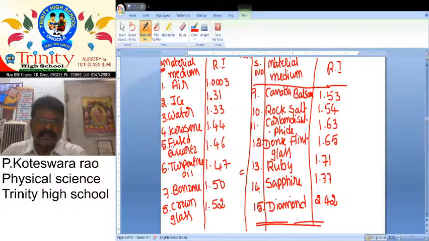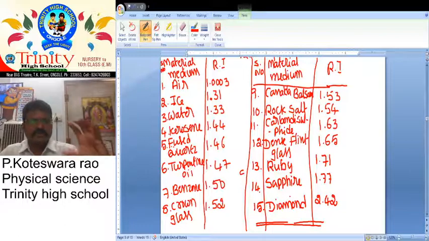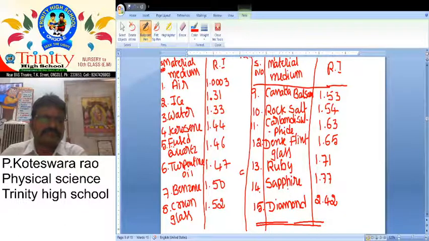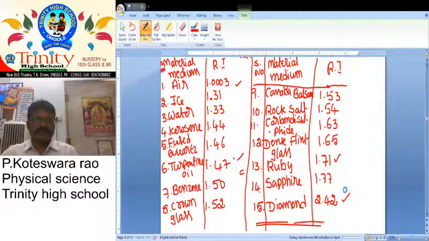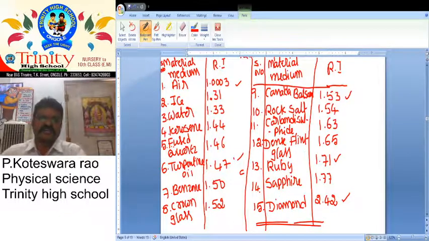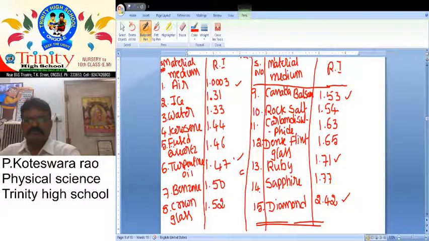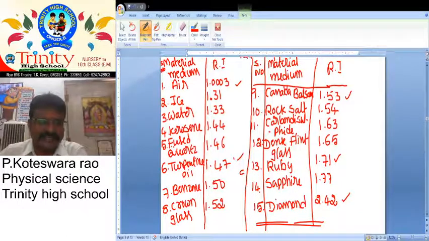So as we already told, especially in our examination, four more questions are expected on this one. They may give some values, for example air, turpentine oil, ruby and diamond, and also Canada balsam. Totally five I have taken. And what about the questions? In that above table, which one has the highest refractive index? Diamond, because it is able to see.